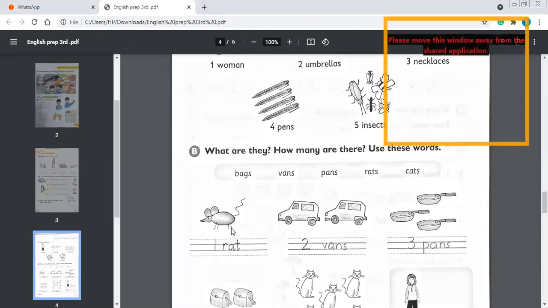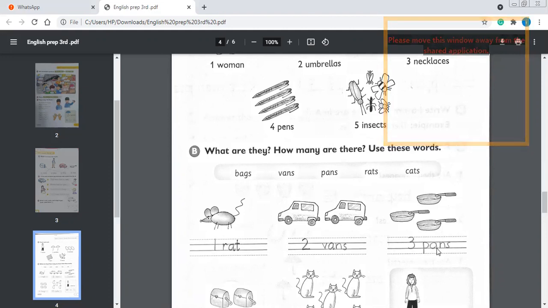So let's see what they are asking us. This is a rat. So one rat is here. We will write one rat. Okay, 1, 2 vans are there. You will say 2 vans. Okay, 1, 2, 3 pens are there.